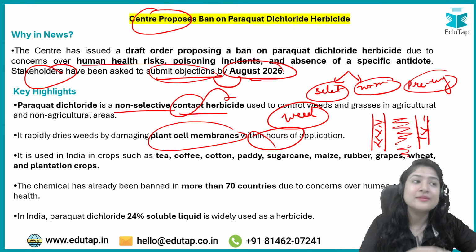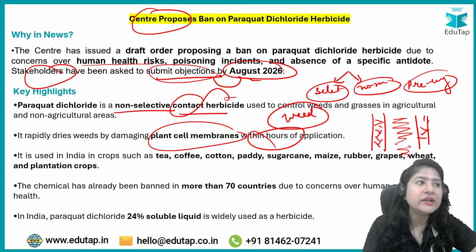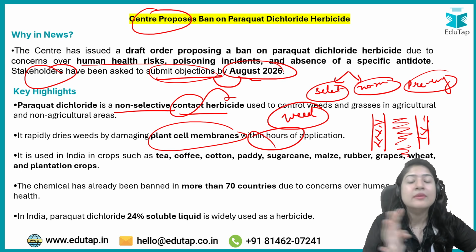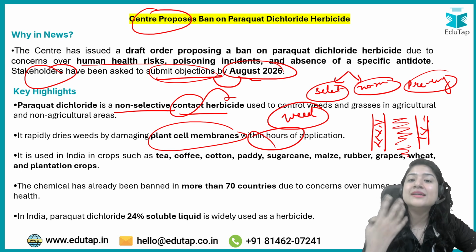ये बहुत ज़्यादा हैम्पर करता है, इसलिए if you will see in a lot of places where agriculture is prominent, वहाँ पे कैंसर बहुत कॉमन होता है. महाराष्ट्र में कैंसर among the farmers, it is very common. It is because of this reason, the constant touch with the chemicals.